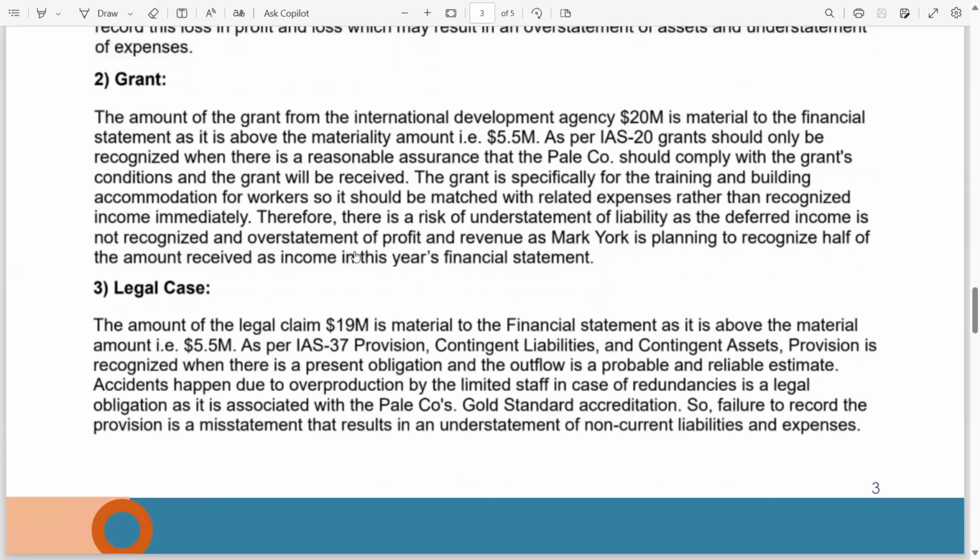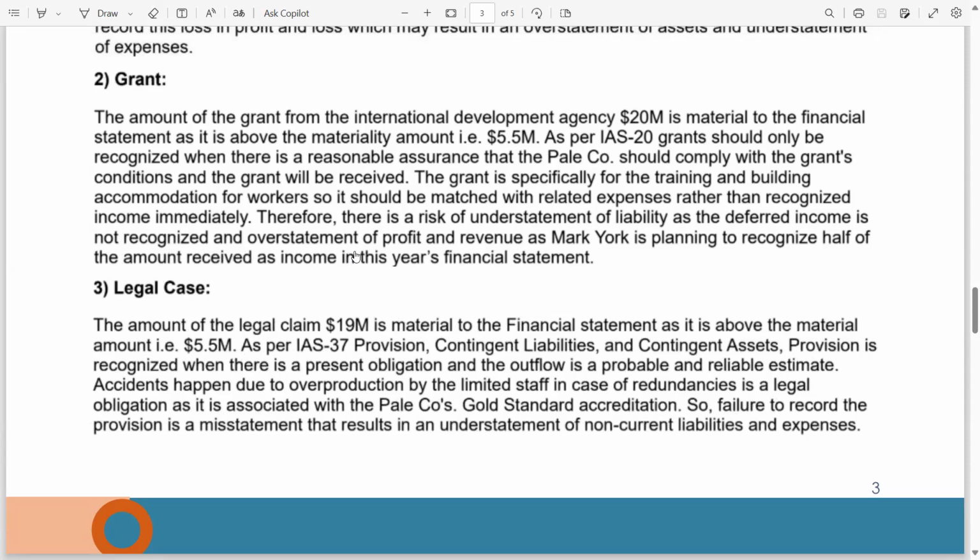Now we have the grant risk. The amount of the grant from the International Development Agency, $20 million, is material to the financial statements as it is above the materiality amount of 5.5 million. As per IAS 20, a government grant should only be recognized when there is reasonable assurance that the company will comply with the grant's conditions and the grant will be received.